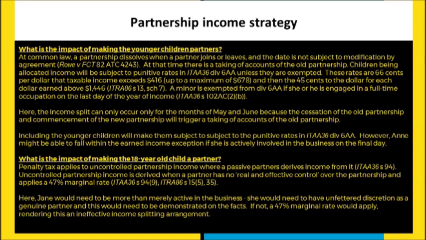So basically, there is a punitive rate, so that for every $1 a child earns above $416, that doesn't come from them working as an employee and so on, it is actually taxed at 66 cents to the dollar, up to a maximum of $678. And then there's what's called a shade-out period, and for every dollar earned above $1,446, then they're taxed at the top rate of 45 cents to the dollar.